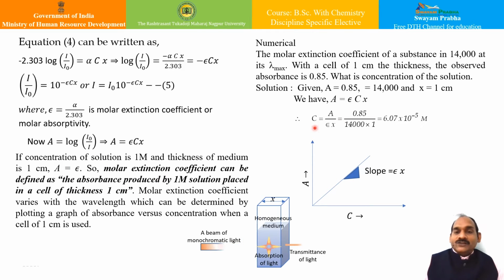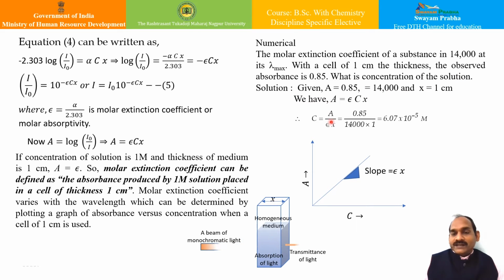We can solve many numericals based on it, and this particular example is very useful for laboratory purposes. Say the molar extinction coefficient of a substance is given as 14,000 at its lambda max. With a cell of 1 centimeter thickness, the observed absorbance is 0.85. What is the concentration of the solution?